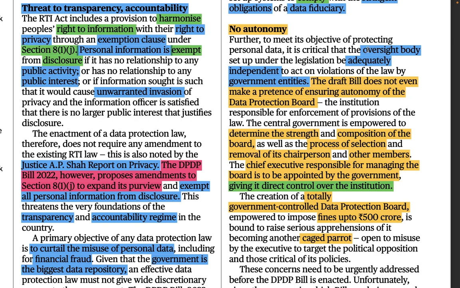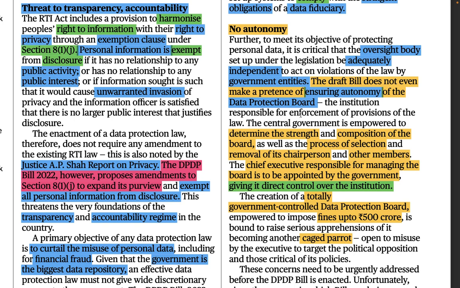So this is one suggestion, that an oversight body should be created, and it should be adequately independent. The draft bill does not even make a pretense of ensuring autonomy of the data protection board. You can say oversight body or data protection board, one and the same thing. So the government should ensure its autonomy. The same thing is just repeated.